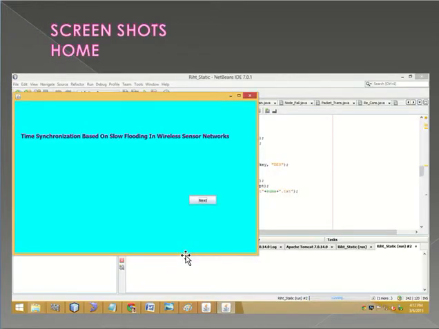In the screenshots, the home page is here. The project title is time synchronization based on slow flooding in wireless sensor networks, and we are going to synchronize the time in this wireless sensor network.